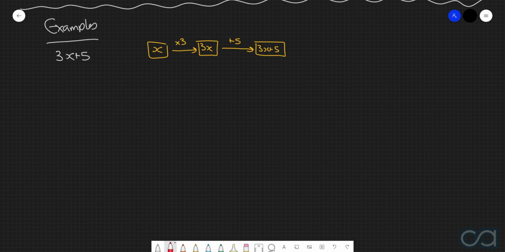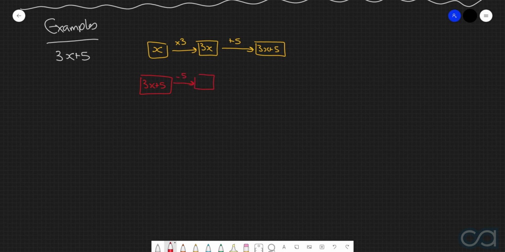If we now want to create our undo flowchart, we're going to start off with the final expression of 3x plus 5. And we're just going to do the inverse operations in the reverse order. So we're going to do first of all the inverse operation of plus 5, which is minus 5.